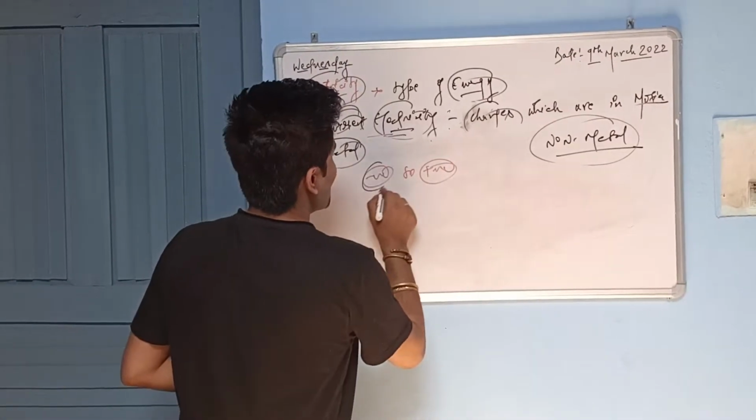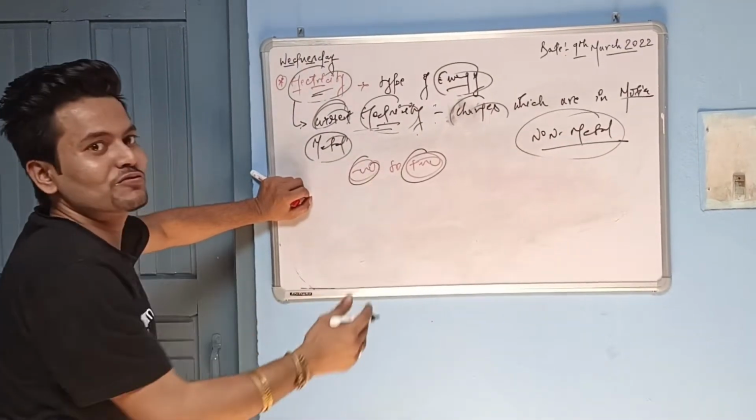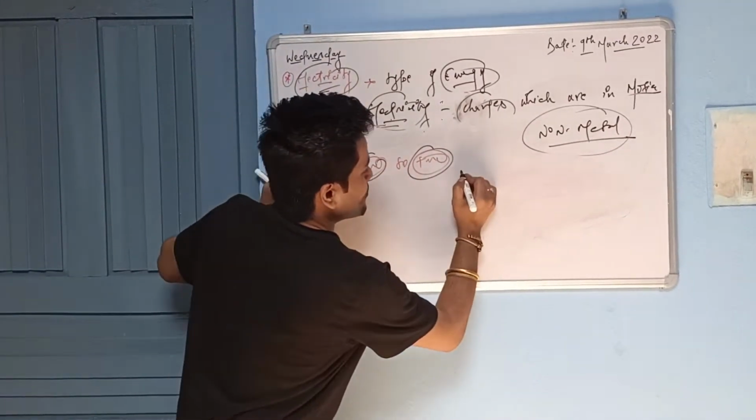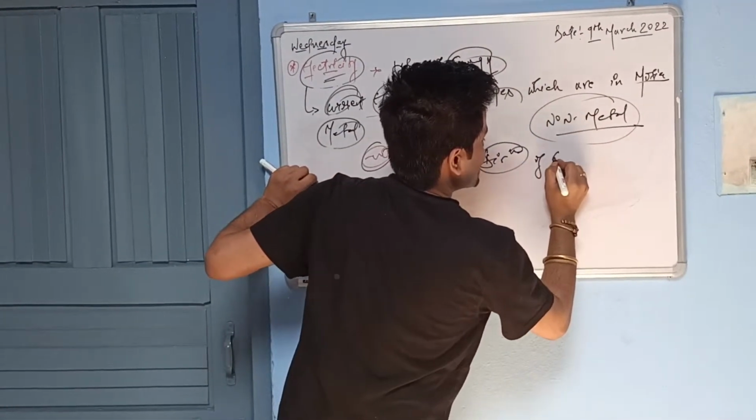Apart from that, one more thing: electrons move from negative to positive, and this is the direction of electron flow in a circuit.